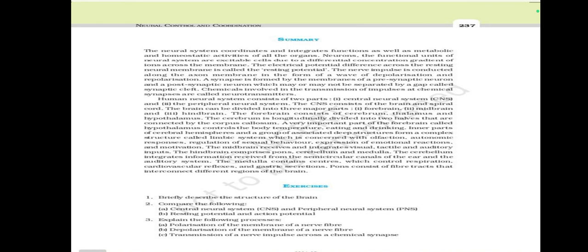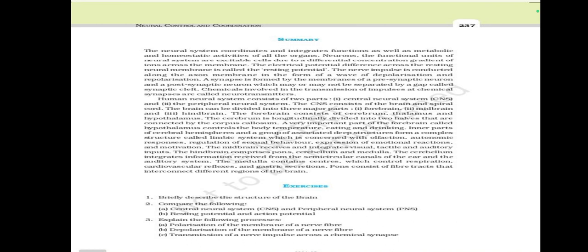The electrical potential difference across the resting neural membrane is called the resting potential. The nerve impulse is conducted along the axon membrane in the form of a wave of depolarization and repolarization.